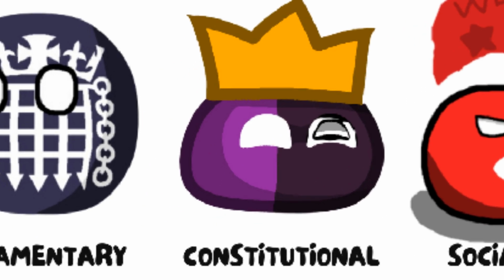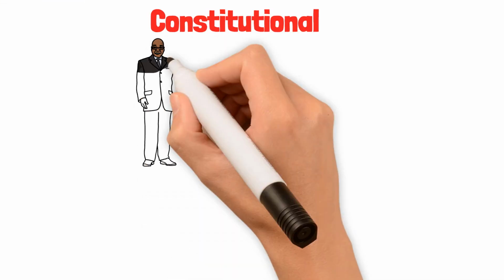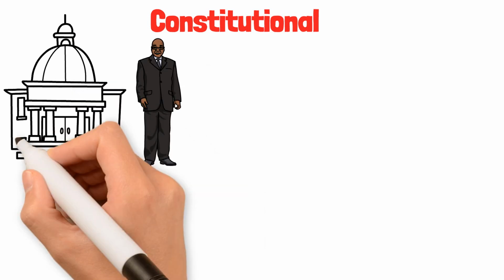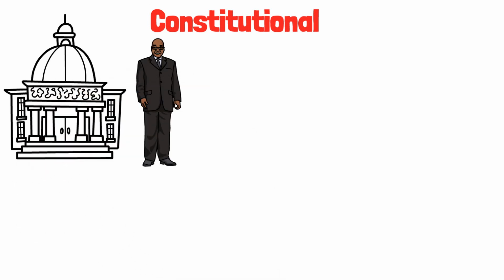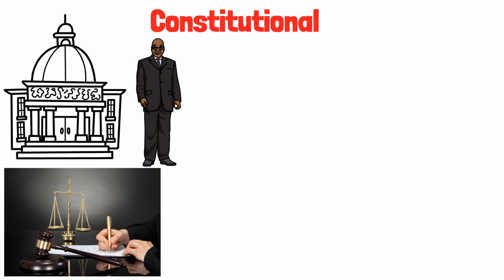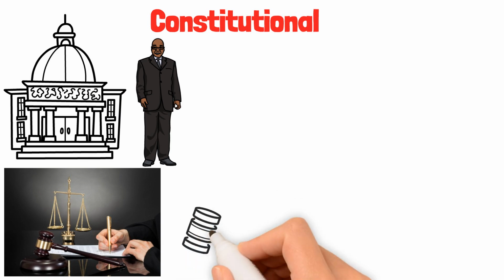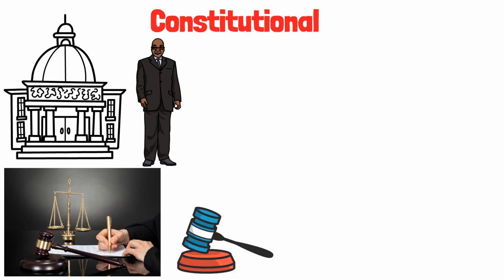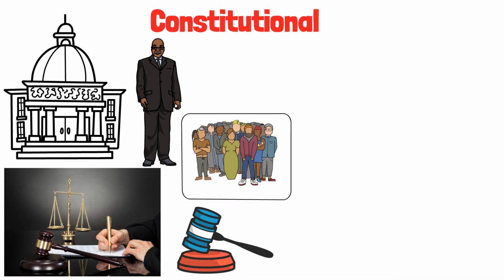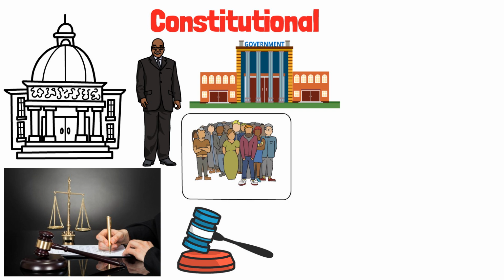Constitutional. A constitutional government is one where the powers of the leaders and the government are defined and limited by a written constitution or set of laws. This structure ensures that no one, not even the highest officials, can act above the law. The Constitution outlines the rights of citizens, the structure of the government, and the checks and balances that prevent any branch from gaining too much power.